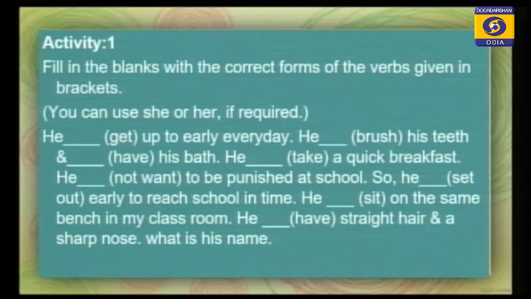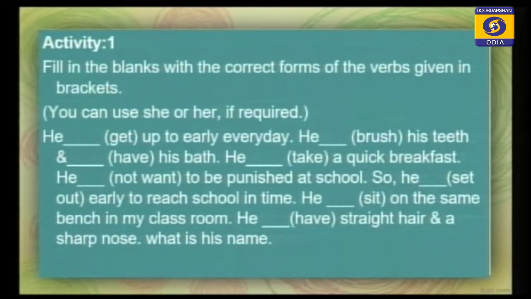Then you see he sits on the same bench in my classroom. He is there, but you have to write down that he has straight hair and a sharp nose. And what is his name? Then you see another activity.